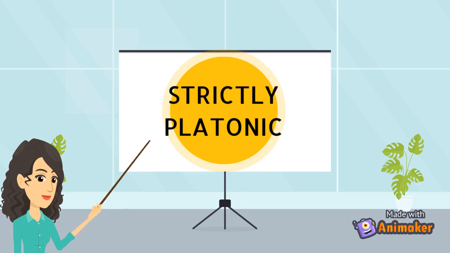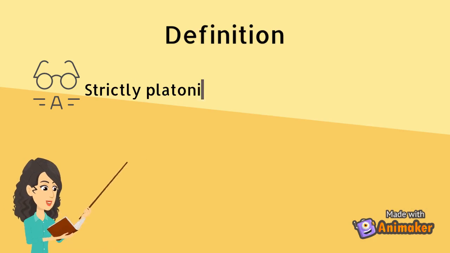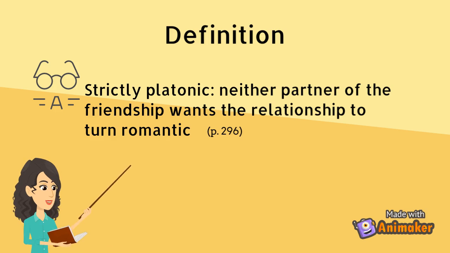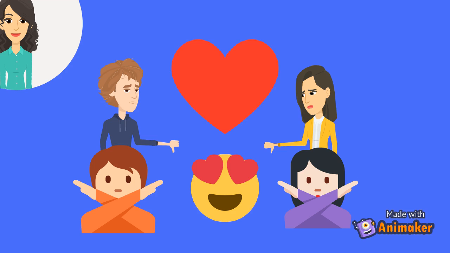Now we'll talk about strictly platonic friendships. A strictly platonic friendship is defined as when neither partner of the friendship wants the relationship to turn romantic. In a strictly platonic friendship, there is a mutual agreement between the cross-sex friends to remain non-romantic. It can sometimes be hard to believe and explain to outsiders, but it is possible for men and women to be just friends. In this scene, the characters are both saying no to romantic love, showing that they are strictly platonic.